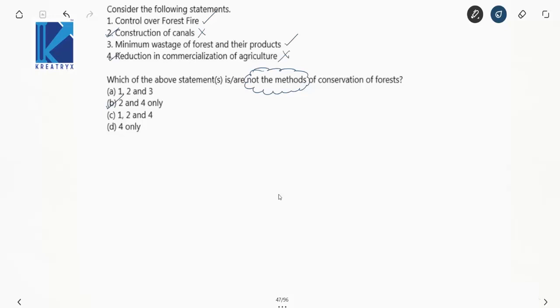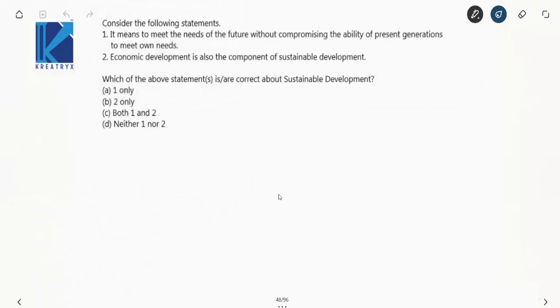Now next one. Consider the following statements. It means to meet the needs of the future without compromising the ability of present generations to meet their own needs. Economic development is also a component of sustainable development. Which of the above statements are correct about sustainable development, it seems? Now which is correct? Now any option there? Now see here, both 1 and 2 are perfectly correct.